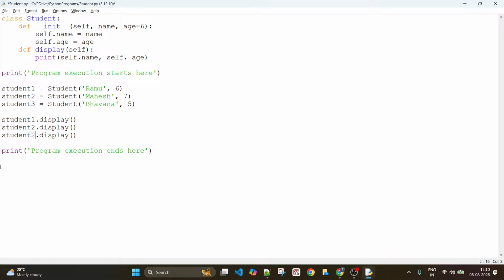All right. So you have student one dot display, student two dot display, and student three dot display. Now what is display here? Display is another method. Since it is inside the class, it becomes a method. So display is a method, and you have instructed it to print the name and age of the object. Run this.